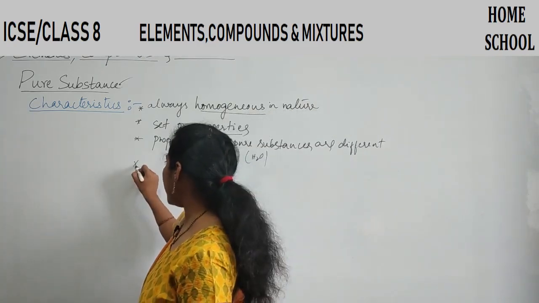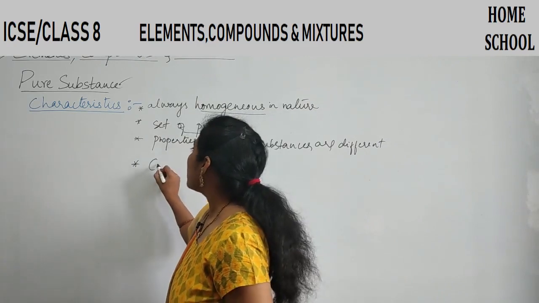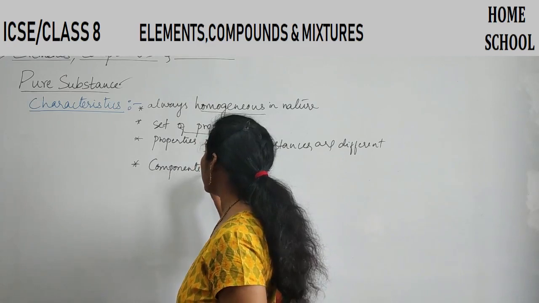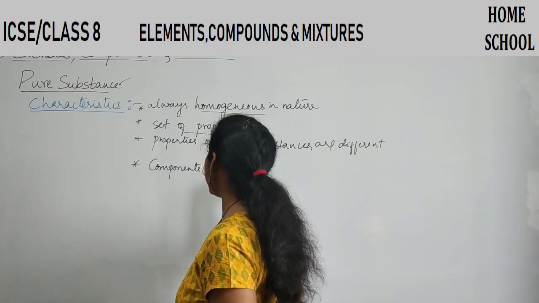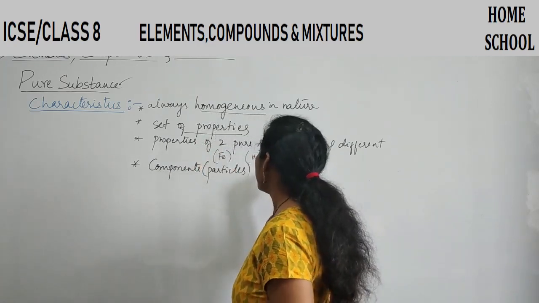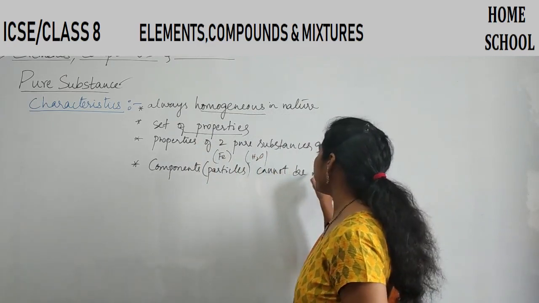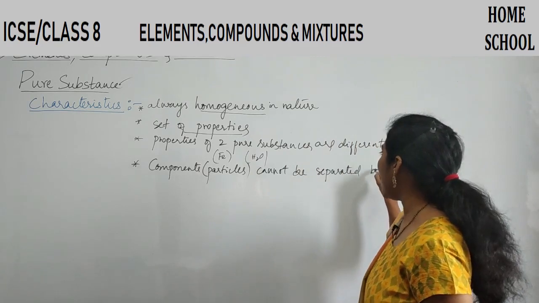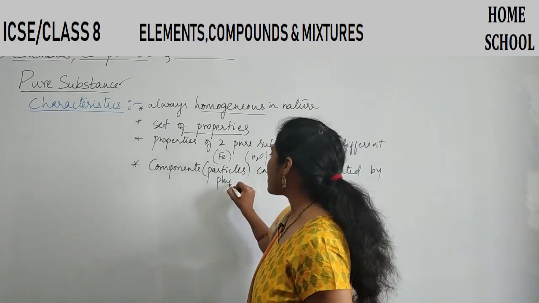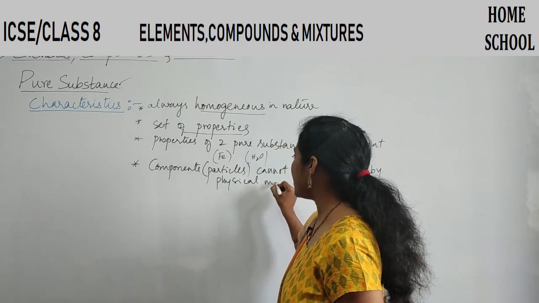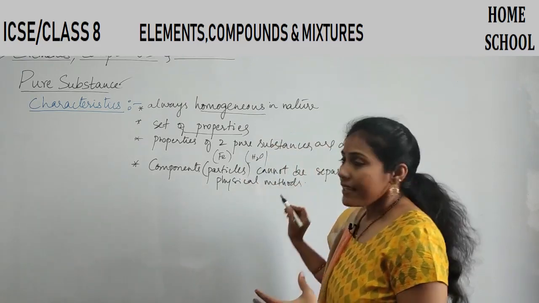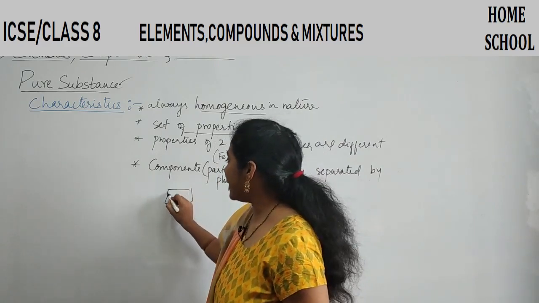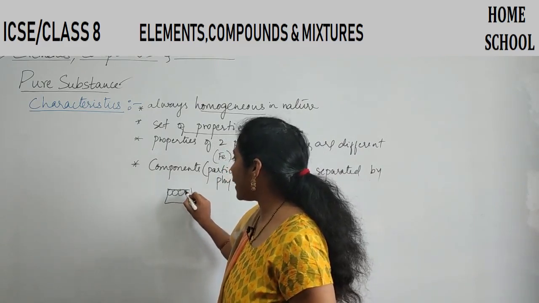And the next important thing is components, or I can also say particles, cannot be separated by physical methods. Say for example, this is your iron piece. This iron piece is made up of the same type of particles.